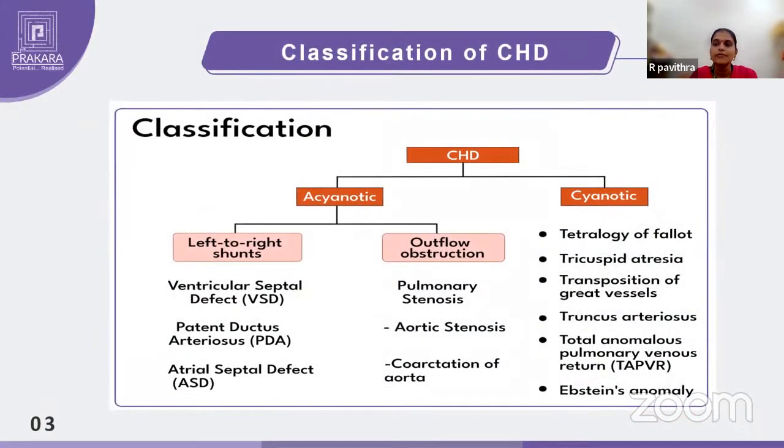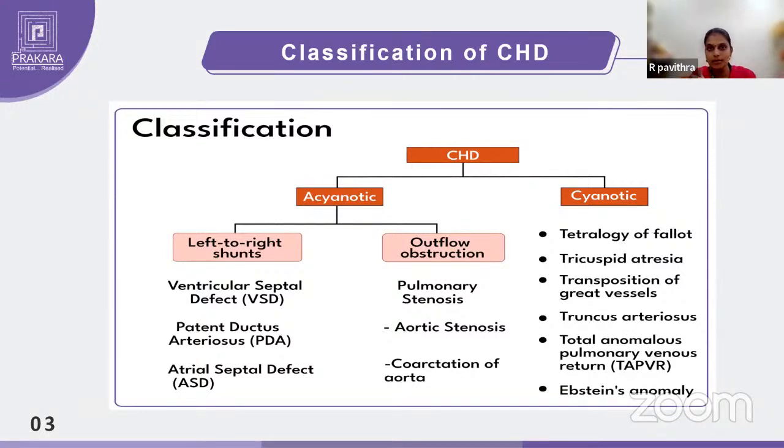So we have different types of congenital heart diseases. Congenital heart disease is not a single disease. It is not one disease. There are a number of cardiac diseases which come under the name congenital heart diseases. They are acyanotic heart disease and cyanotic heart disease. Acyanotic, the name will give you an understanding: there is no cyanosis. Cyanosis is nothing but bluish discoloration. So there is no manifestation of cyanosis in these conditions.